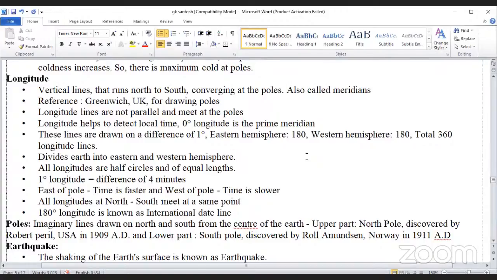1 degree longitude is equal to a difference of 4 minutes. At the east of the prime meridian, time is faster, and west of it, the time is slower. All the longitudes at north and south meet at the same point. 180 degree longitude is known as the international date line. Poles, imaginary line drawn on north and south from the center of the earth. Upper part North Pole discovered by Robert Peary, USA 1909 AD, and lower part South Pole discovered by Roald Amundsen, Norway 1911.